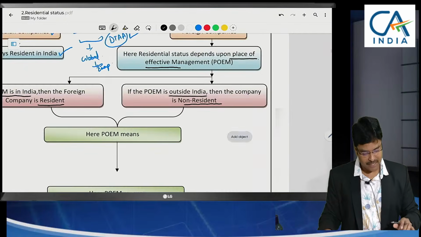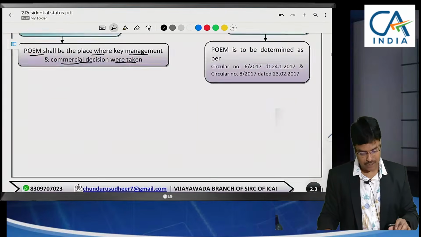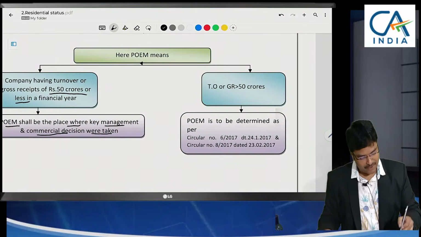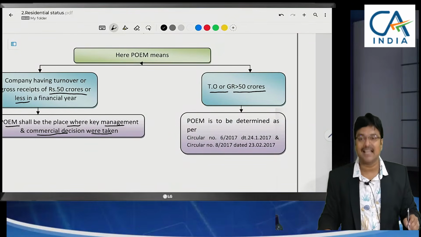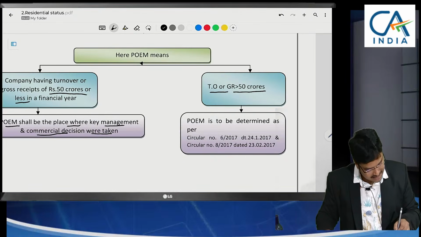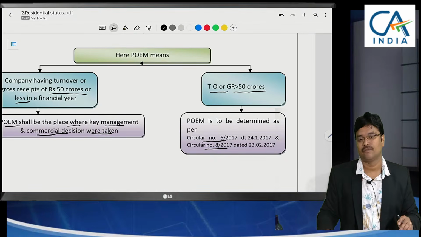This is for which companies? Foreign companies only. Indian companies are always resident in India. But when the turnover of the foreign company is greater than 50 crores, then a separate circular was given.